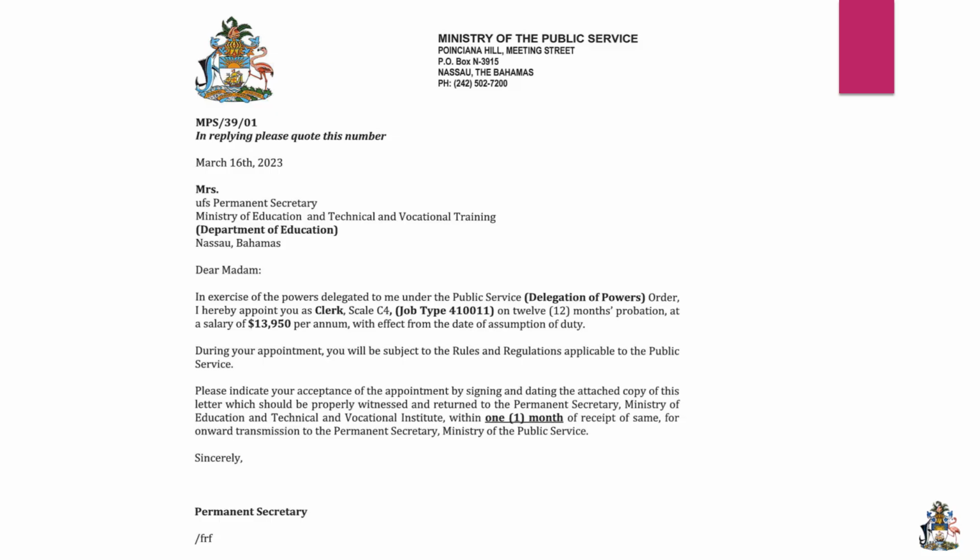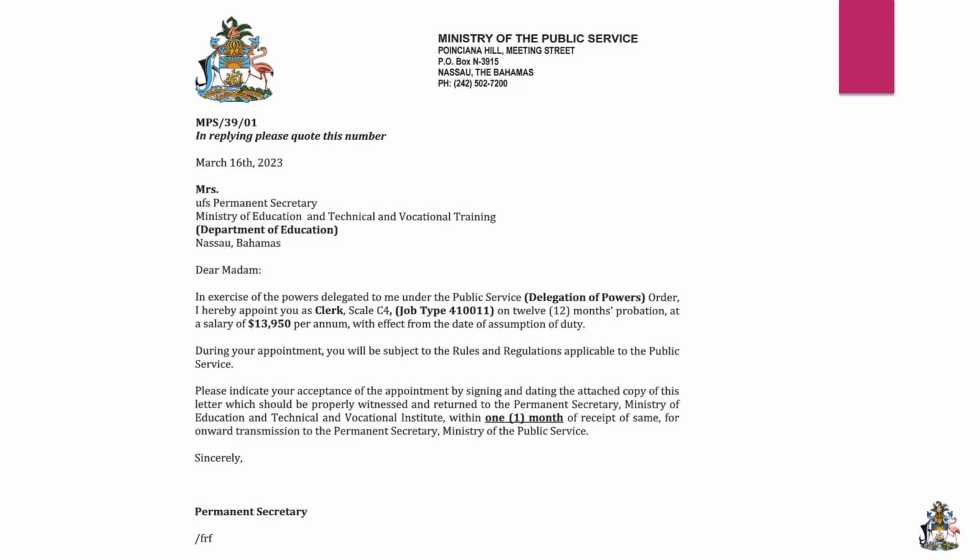So this is a letter, again, under delegated powers, which means that this person was hired by the establishment secretary, who is the permanent secretary of the Ministry of Public Service. The establishment secretary or the permanent secretary is the only officer who has delegated powers to appoint officers in the public service. This appointment is as a clerk, and then you would see the scale, which is C4, and the